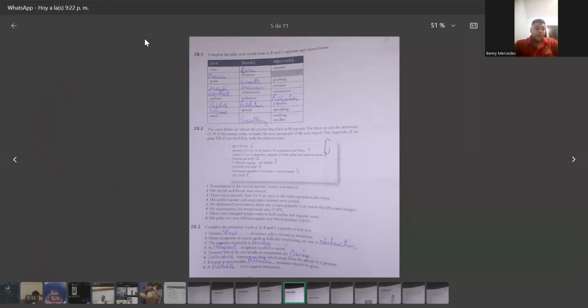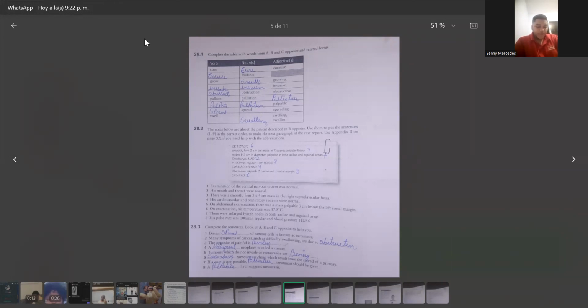28.1. Complete the table with words from A, B, and C opposite and related forms. Verbs, nouns, and adjectives: cure, curative; excise, excision; grow, growing; invade, invasion, invasive; obstruct, obstruction, obstructive; palliation, palliative; palpate, palpation, palpable; spread, spreading; swell, swelling.